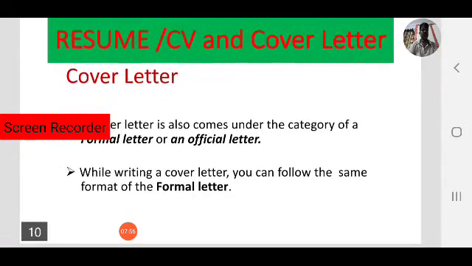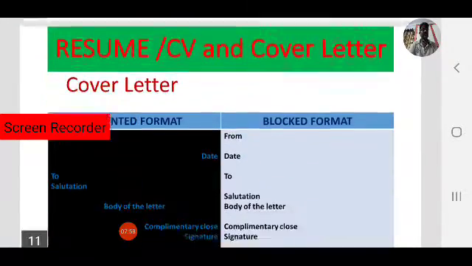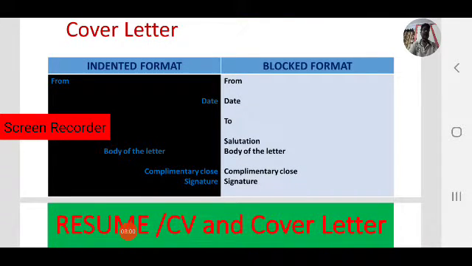As you know, how many formats are there? Yes, there are two formats. One is indented format and the second one is block format. Nowadays we prefer to write an official letter in block format. It is simple and easy.